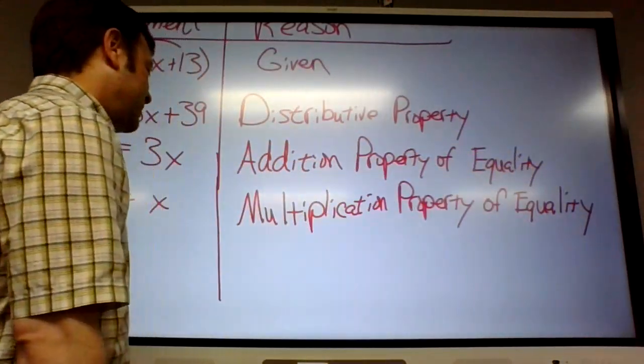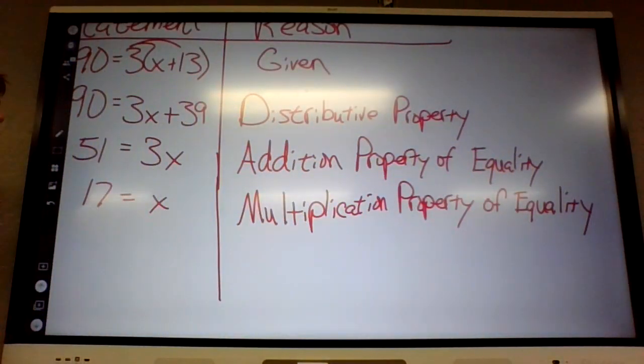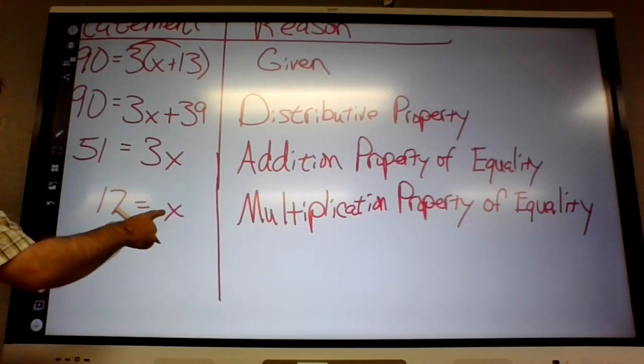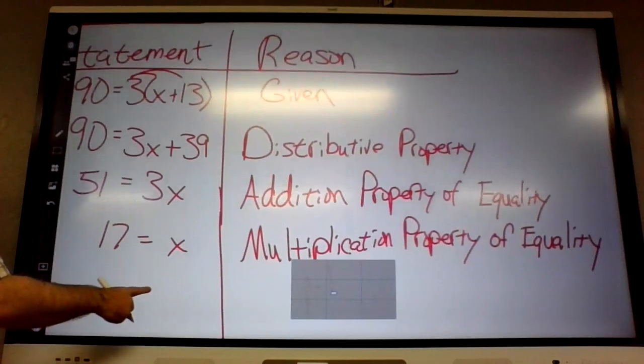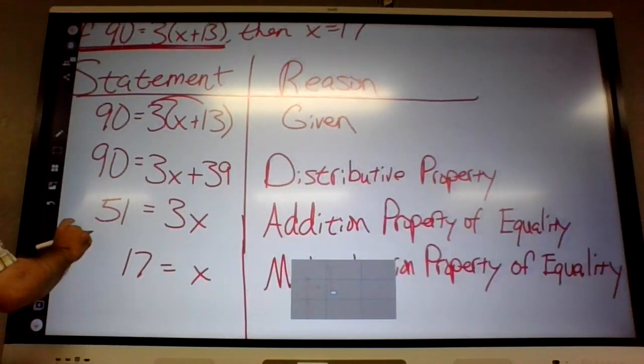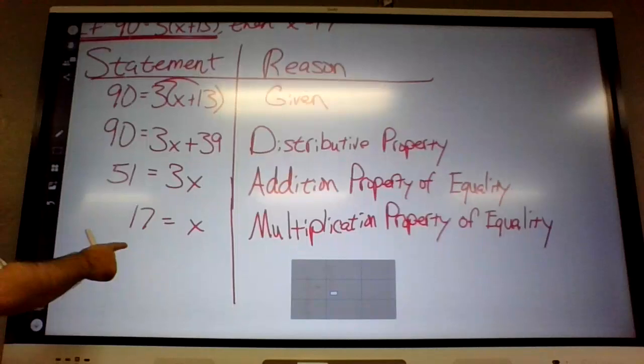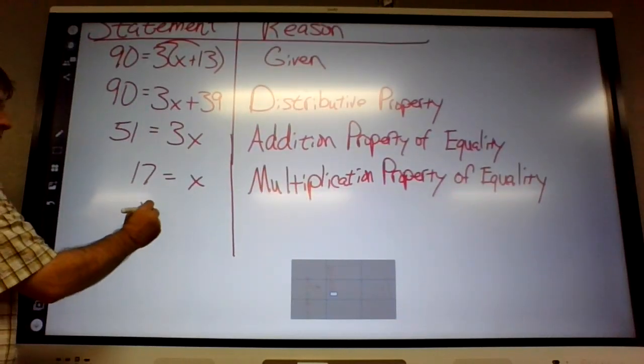Now, if I was doing the proof, I would probably stop right there, because this is kind of what we're supposed to prove, but it's a little bit different. It's not 17 equals x, it's x equals 17. So they did flip it if you look in the book.